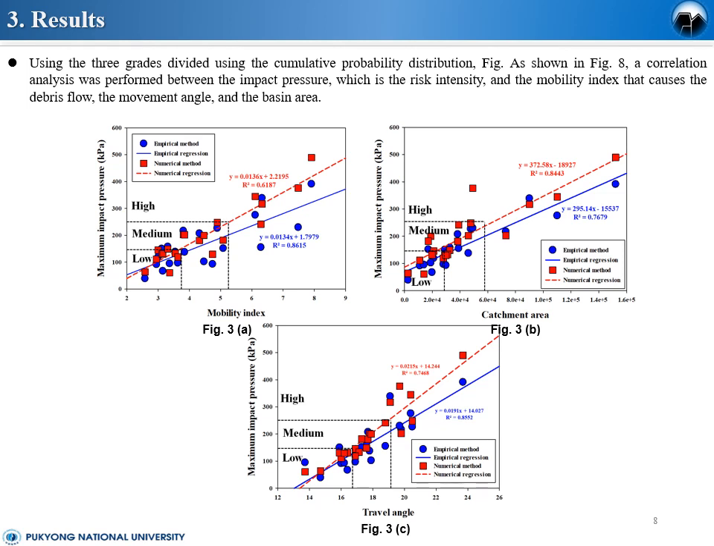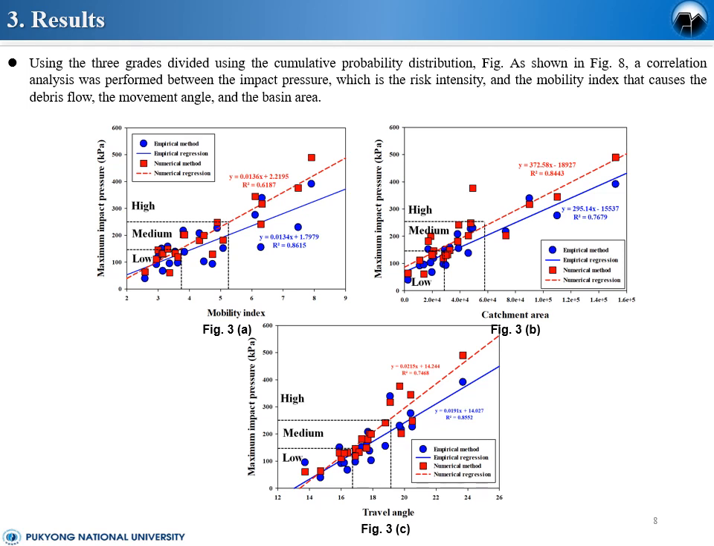Pure correlation analysis was performed between the impact pressure, which is hazard intensity, and the mobility index, the travel angle, and the travel area, which cause the debris flow. This is A, analysis of the correlation between impact pressure and mobility index. The coefficient of determination of the empirical method was 0.61, and the coefficient of determination of the numerical method is 0.86.